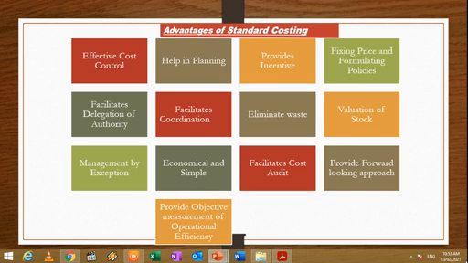It also provides objective measurement of operational efficiency. Standard costing, through the setting of standards, enables us to measure the operational efficiency of workers and other staff objectively against those standards.